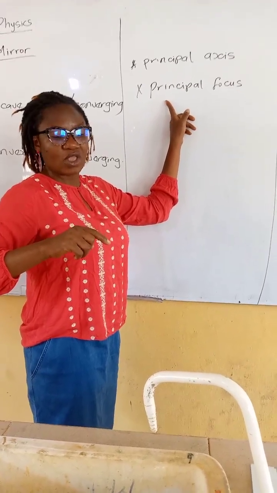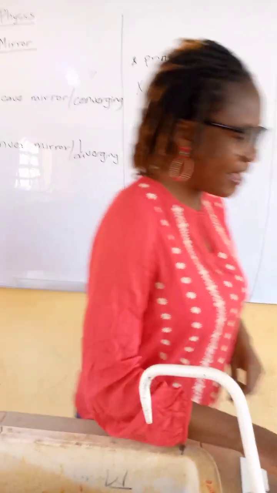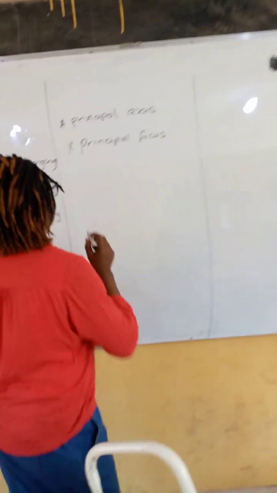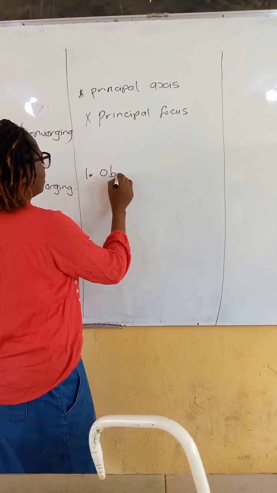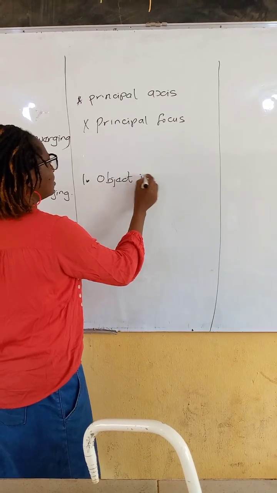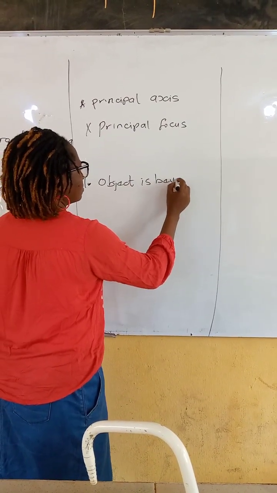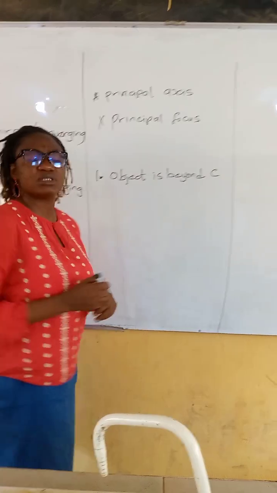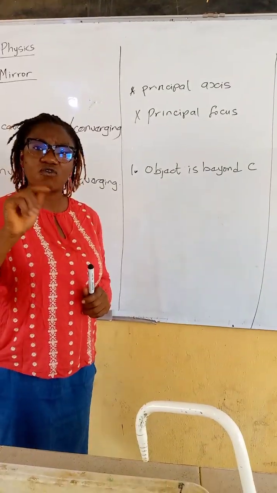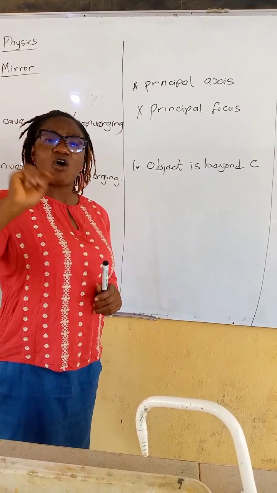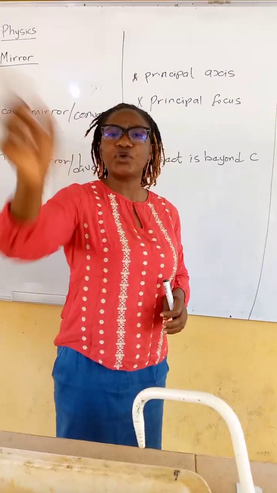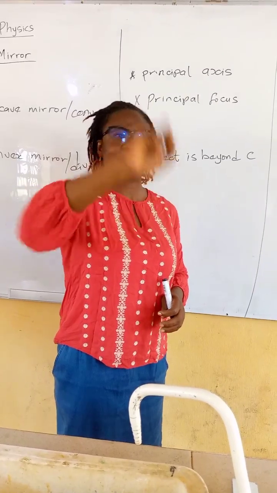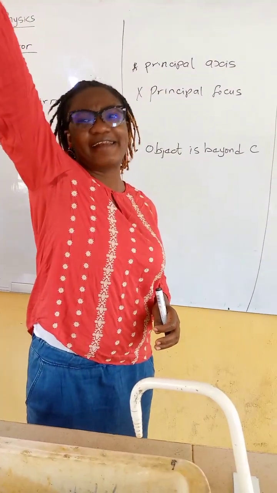Are we here? So now we go start with images beyond C. We go start with number one. If the object is beyond C, wetin be C? C na center of curvature. Any ray wey dey pass through center of curvature no dey deviate, e no dey bend, na straight road.